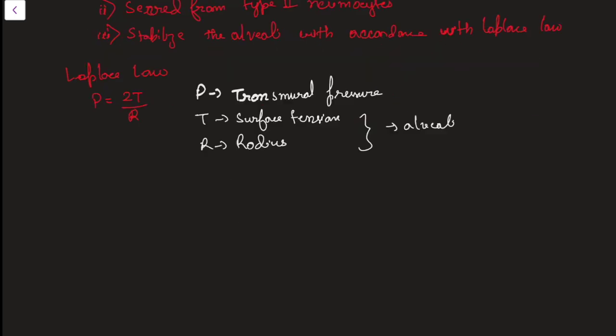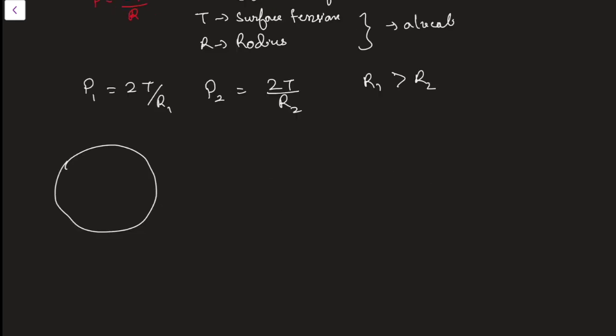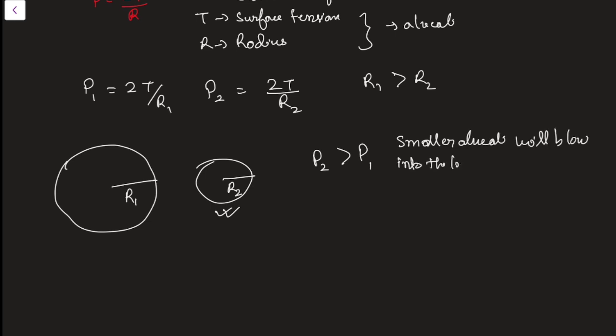Now suppose one alveoli we have P1 equal to 2T by R1. Another alveoli we have P2 equal to 2T by R2. Suppose I am considering R1 greater than R2. Means this one is the larger one with R1 and this one is the smaller one with R2. According to this Laplace law, the pressure P2 will be greater than P1. Just see the equations, you have done this in physics also. So the smaller alveoli will blow into the larger one. But this is not actually what happens.